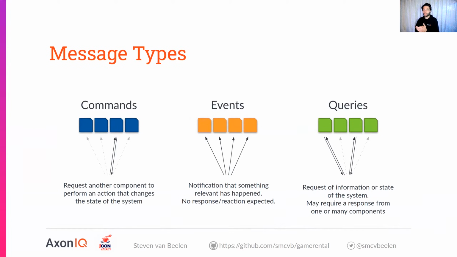We want to be able to express the changes we want to do to specific model instances, and route those consistently. We want to be able to request information, maybe from one source, from several sources, or subscribe to those sources. We need to have these three messages to have a clearer and cleaner separation. This also signals that we don't use a single message bus. We use an event bus, a command bus, and a query bus, all with their own routing needs. So with that in place, this is going to be the basis of the API we're going to construct.